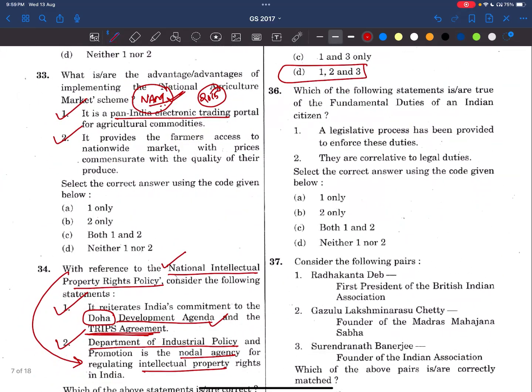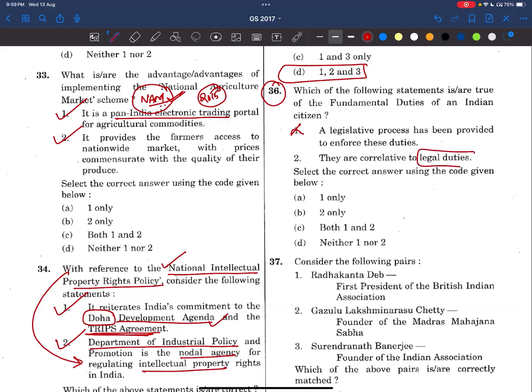Now, coming to 36th question, which of the following statements are true of the fundamental duties of an Indian citizen? A legislative process has been provided to enforce these duties. No, there is no legislative process. Not yet done. They are not enforceable at present. Now they are correlative to legal duties.